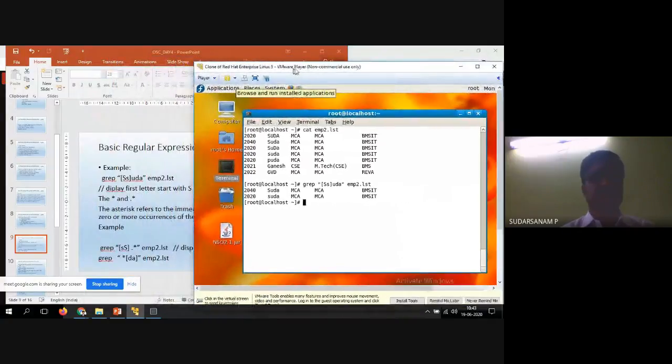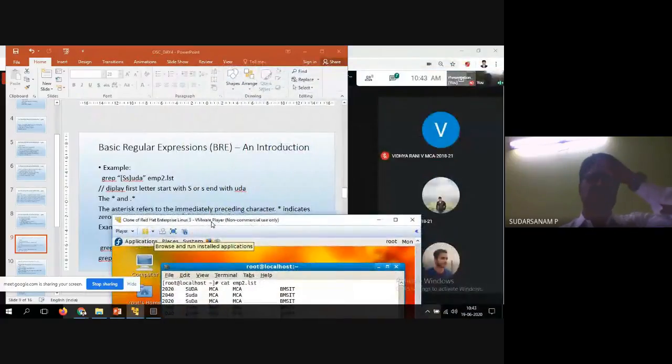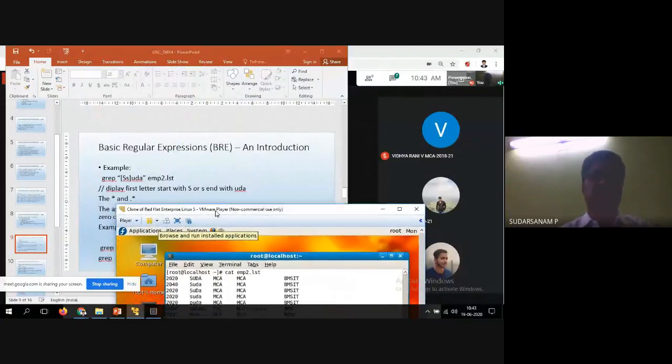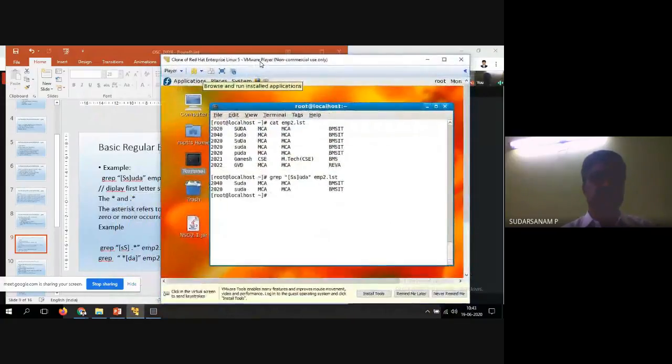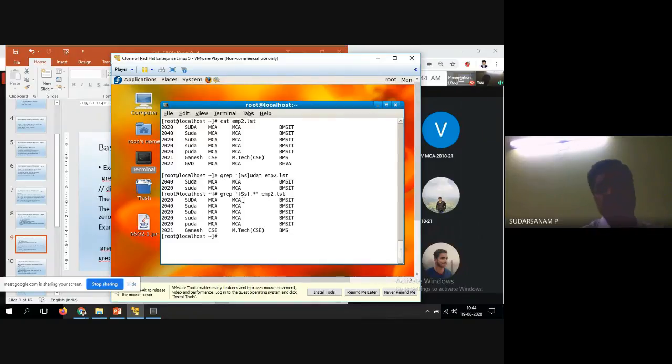Dot star, emp2.list. That is nothing but what? Display lines that start with s or S and end with UDA. That is the first one. Next one is dot and star. Dot and star is nothing but this: start with the s letter followed by dot and star, so anything can be there. Because I have used dot with star, meaning zero or more occurrences, PUDA also got displayed.